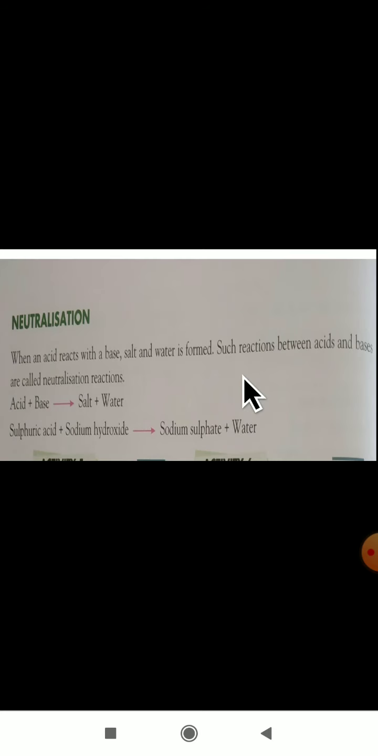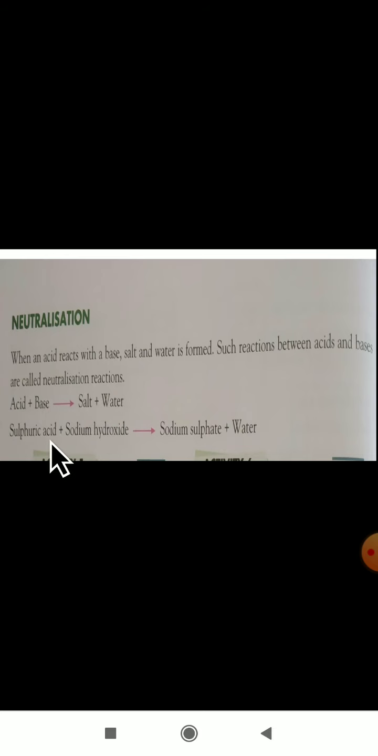Next concept we will move to is neutralization. What is neutralization? When an acid reacts with a base, salt and water are formed. When any acid reacts with a base, we get salt and water. Such reactions between an acid and a base are called neutralization reactions. Acid plus base gives salt plus water.